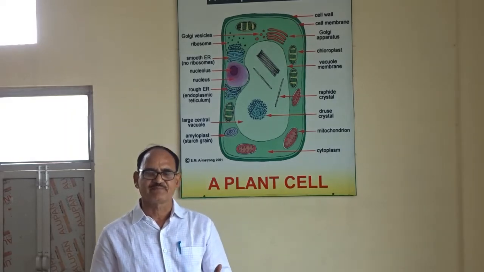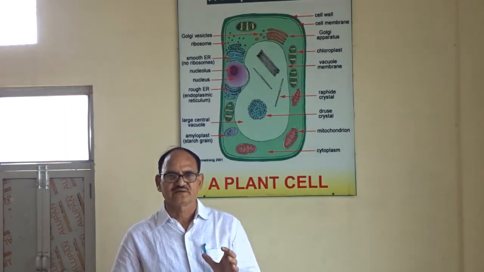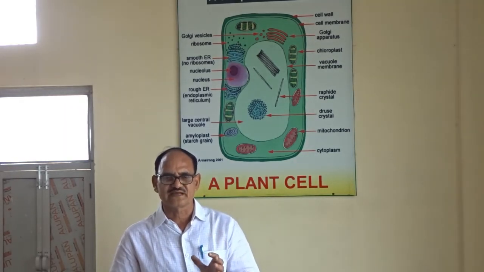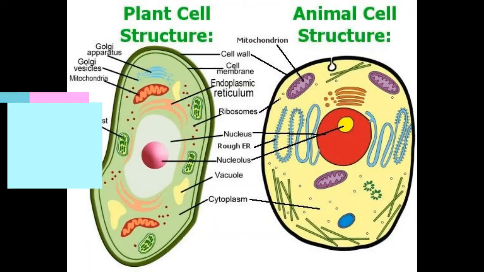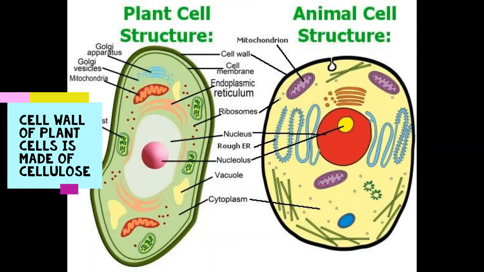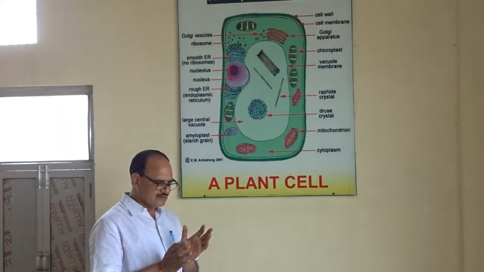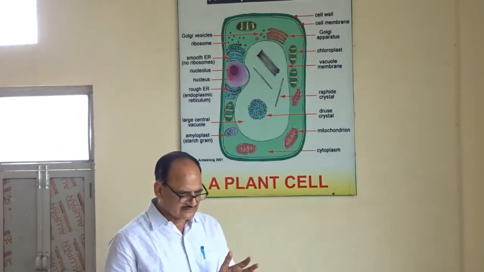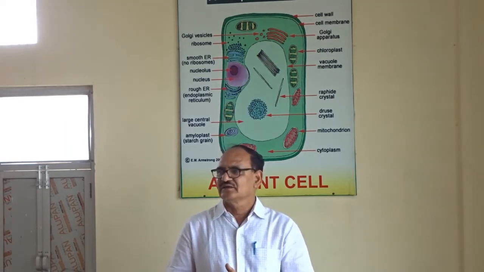However, animal cells don't have chloroplasts and don't perform photosynthesis. So these are some of the basic differences between plant cell and animal cell.